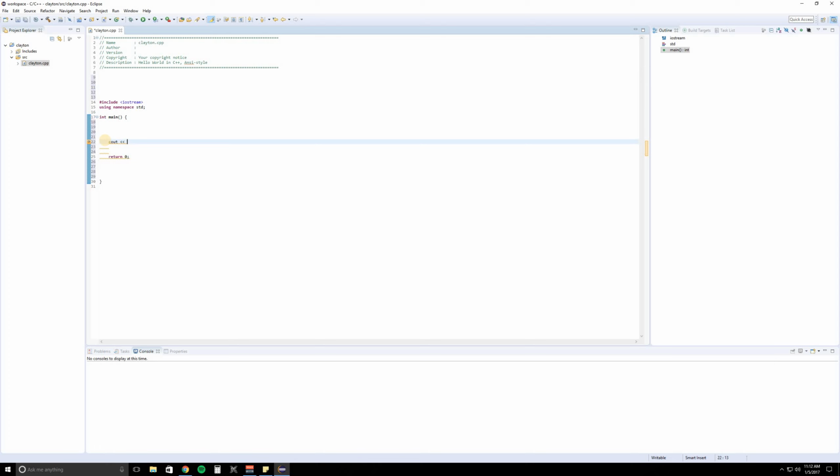Let's say we want to output our name. We can't just write our name, which my name is Clayton, because that's not valid. You're telling the computer that Clayton is something. It could be assigned to something, right? Clayton could be a variable that holds something, and that's not true. Clayton is just my name.